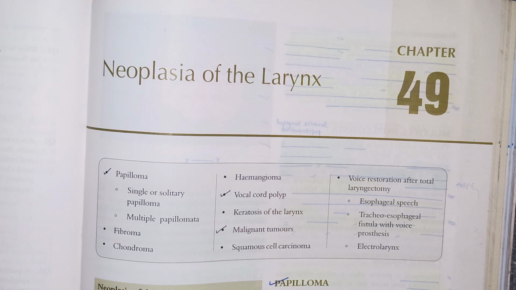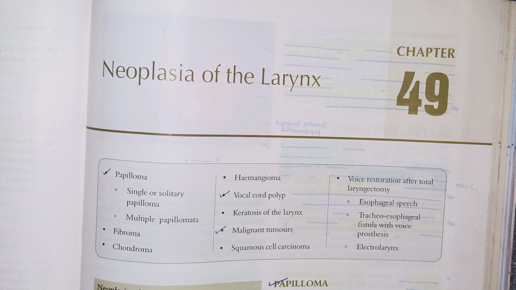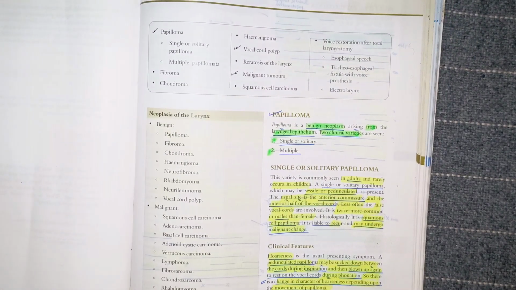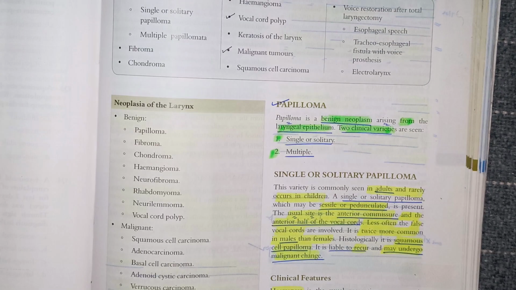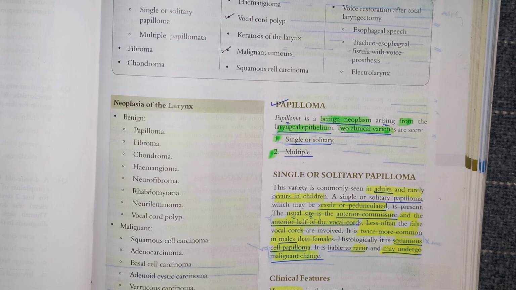In this video lecture, I will deliver another chapter of the ENT series of lectures in the larynx and trachea. It's the neoplasms of the larynx, right? Neoplasms in the larynx have been really interesting to study. The very first thing is you study the benign tumors and the malignant tumors. Benign tumors of the larynx is a big list. Malignancies is a big list. Starting with the benign ones, the papilloma, right? Different types of papilloma, and then fibroma, chondroma, hemangioma, and all. Right. So coming to papilloma, it's a benign neoplasm.